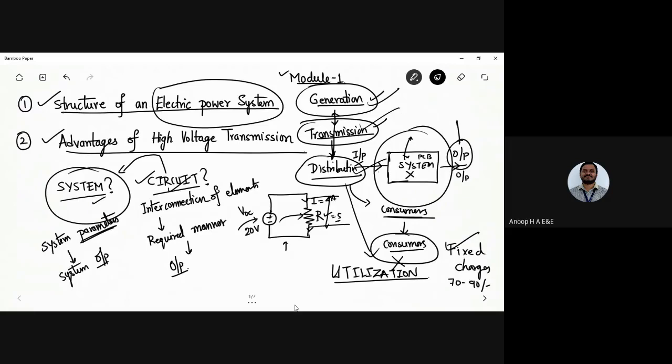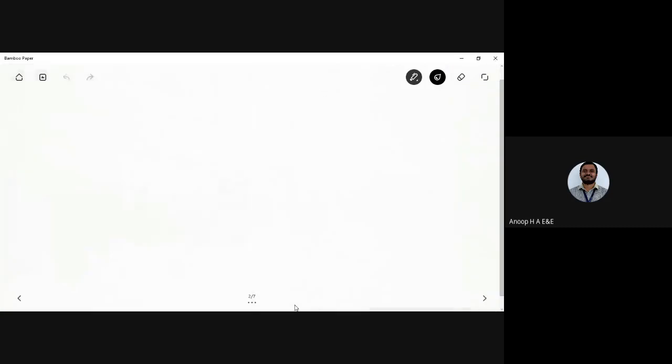Now, coming to this structure, how do I represent it with the help of a diagram is one important thing. Let me draw a diagram representing the structure of the electrical power system. It would be quite easy for you once we list out the process. First one is the generation, second one we have transmission, third one we have distribution. So this is the electrical power system that we are going to have.